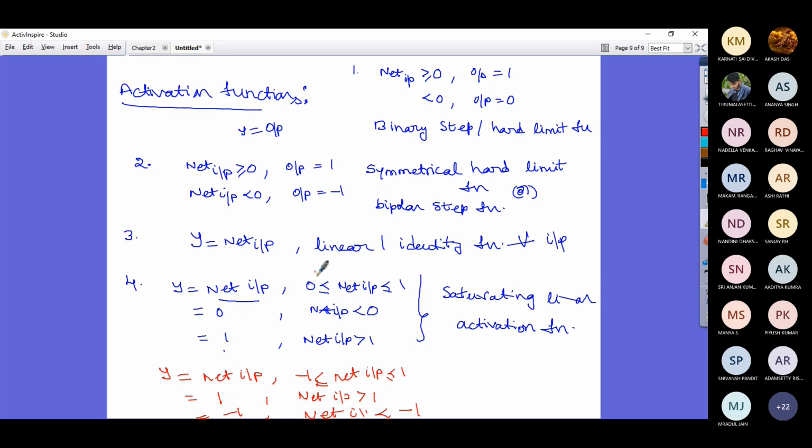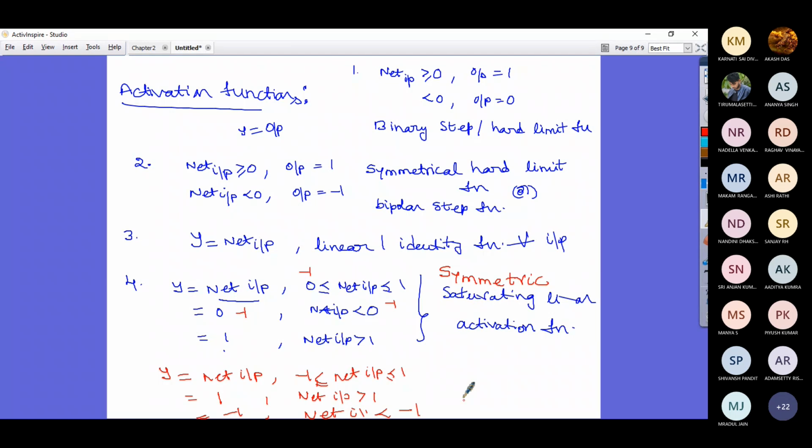So if 0 becomes -1, this activation function becomes the symmetric saturating linear activation function.